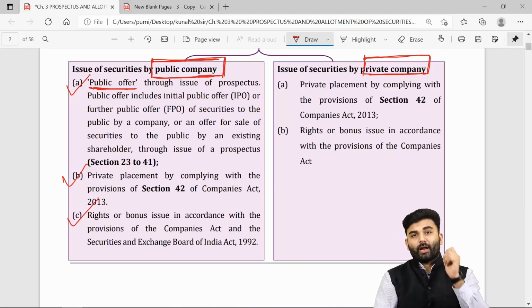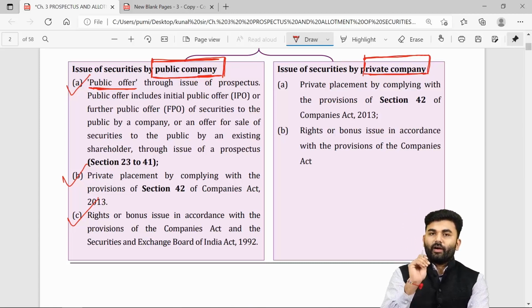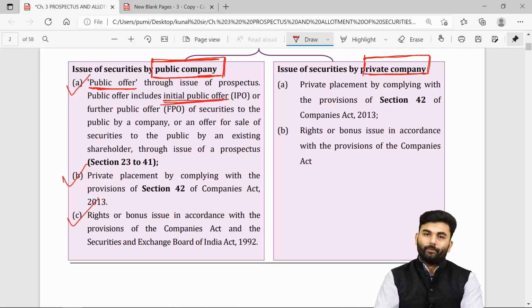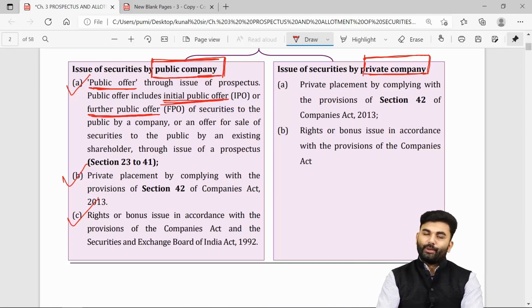If it is for the first time, it is considered an initial public offer, that is IPO. However, whenever the company goes for subsequent issues to public at large, it is called a further public offer, that is FPO.